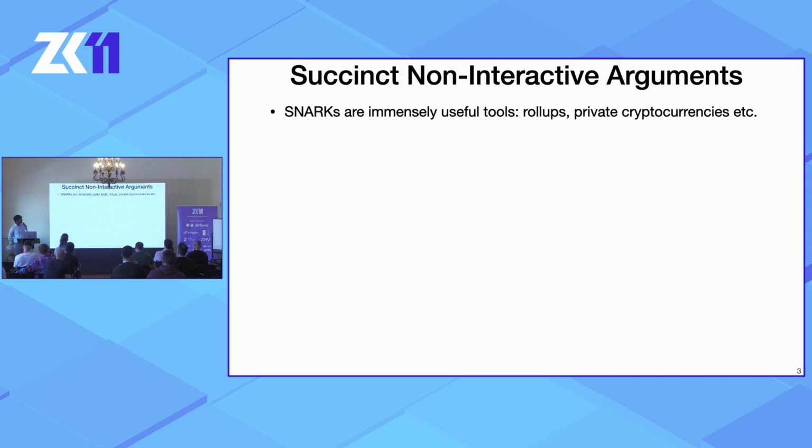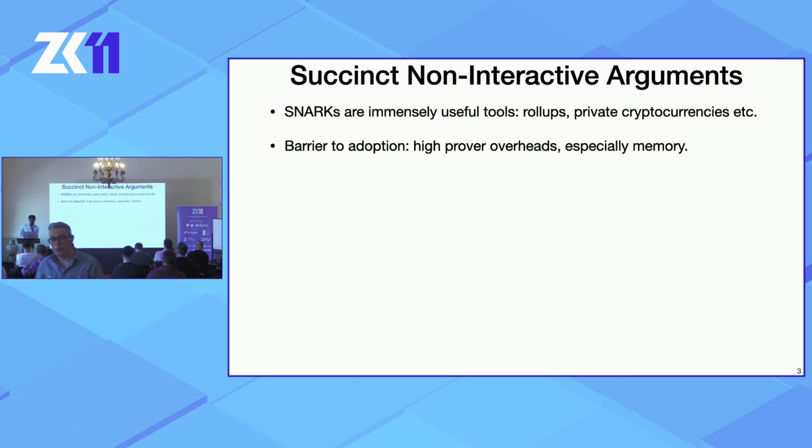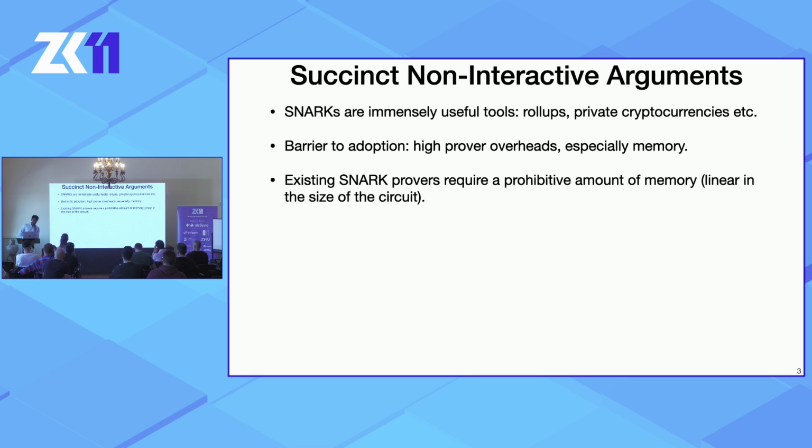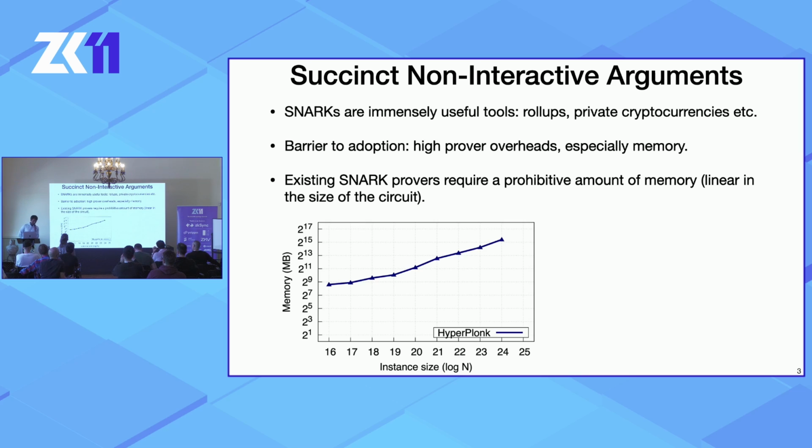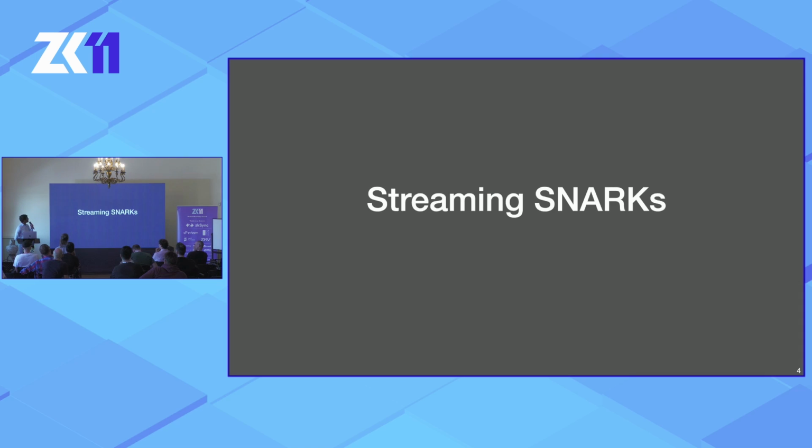SNARKs are immensely useful tools in rollups, private cryptocurrencies, and a variety of other blockchain applications. A barrier to adoption, though, has been high prover overheads, especially in terms of memory. In fact, existing SNARK provers require a prohibitive amount of memory that's linear in the size of the circuit. Here's a graph of the implementation of Hyperplonk, a state-of-the-art linear prover time SNARK. You'll notice that the plot stops for circuits of size larger than 2 to the 24 gates. This is because the prover ran out of memory. So let's see what we can do about this. Or let's see what people have already tried to do about this.